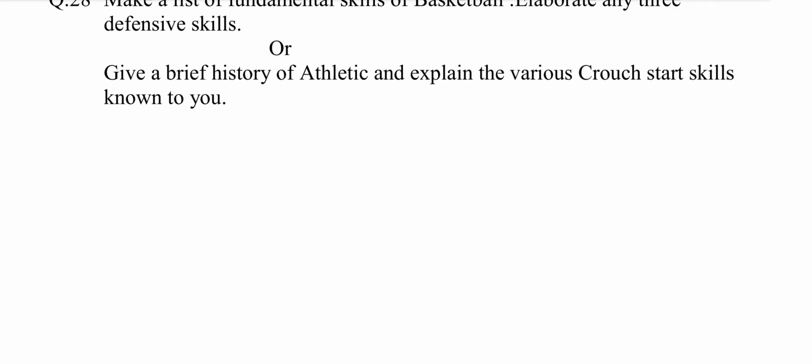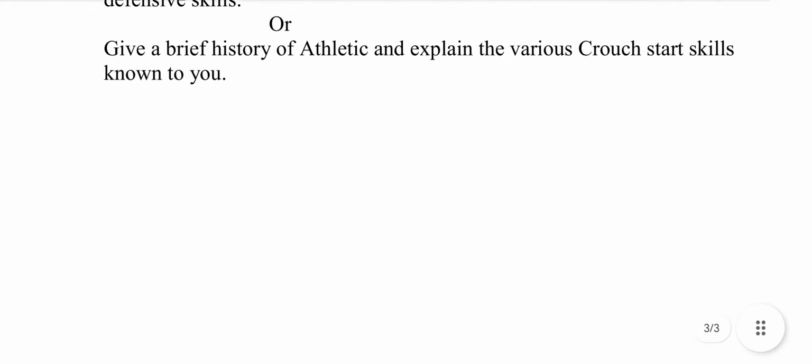3 defensive skills of basketball are as listed below. Number 1, zone defense. 2nd, man to man defense. 3rd, blocking screen. Then explain all these points in 2 to 3 lines. Or give a brief history of athletics and explain the various crouch start skills known to you. This question is also chosen from chapter number 7, Major Concept of Games and Sports.